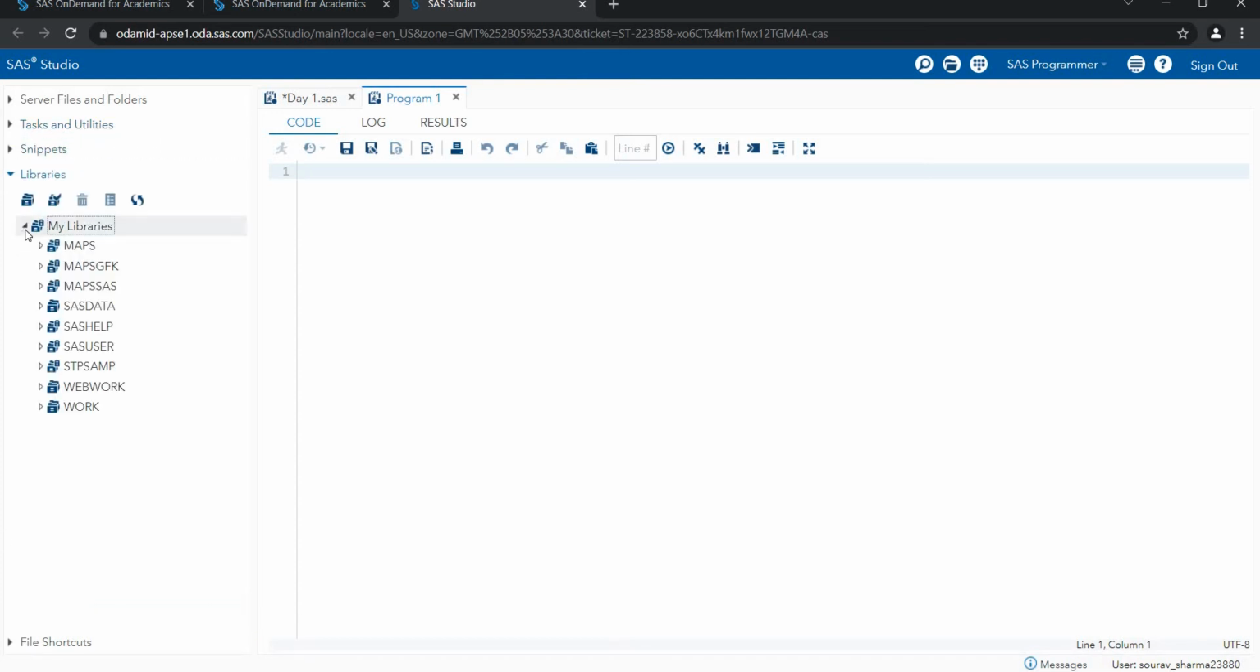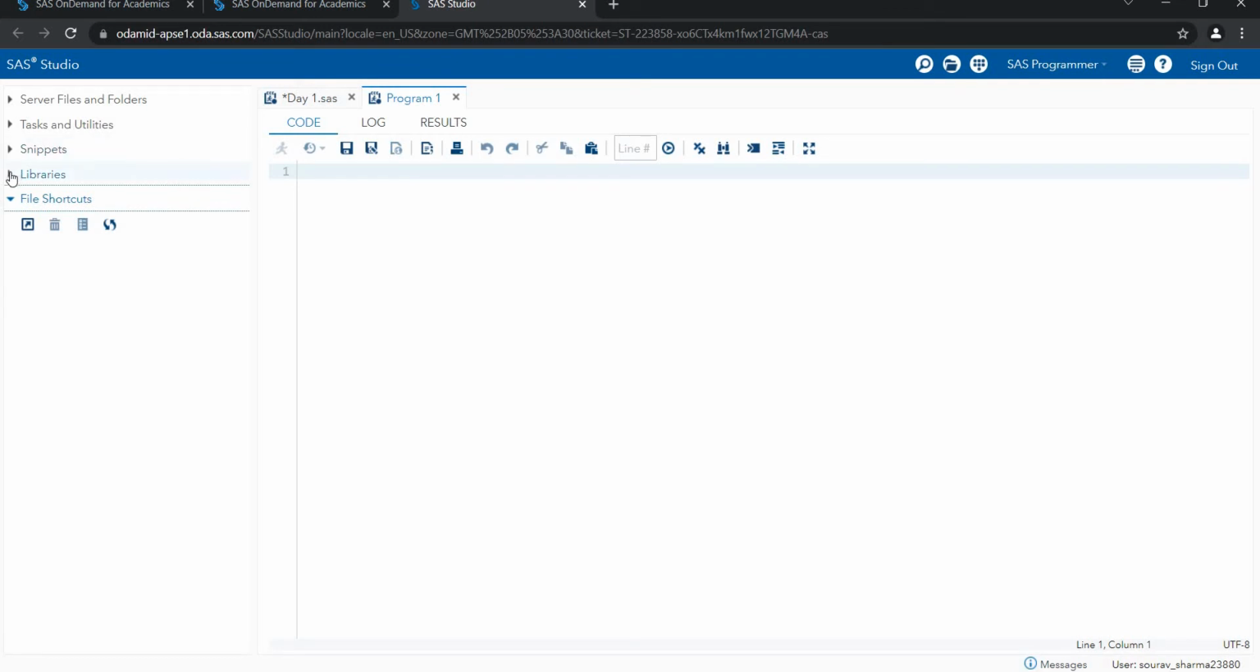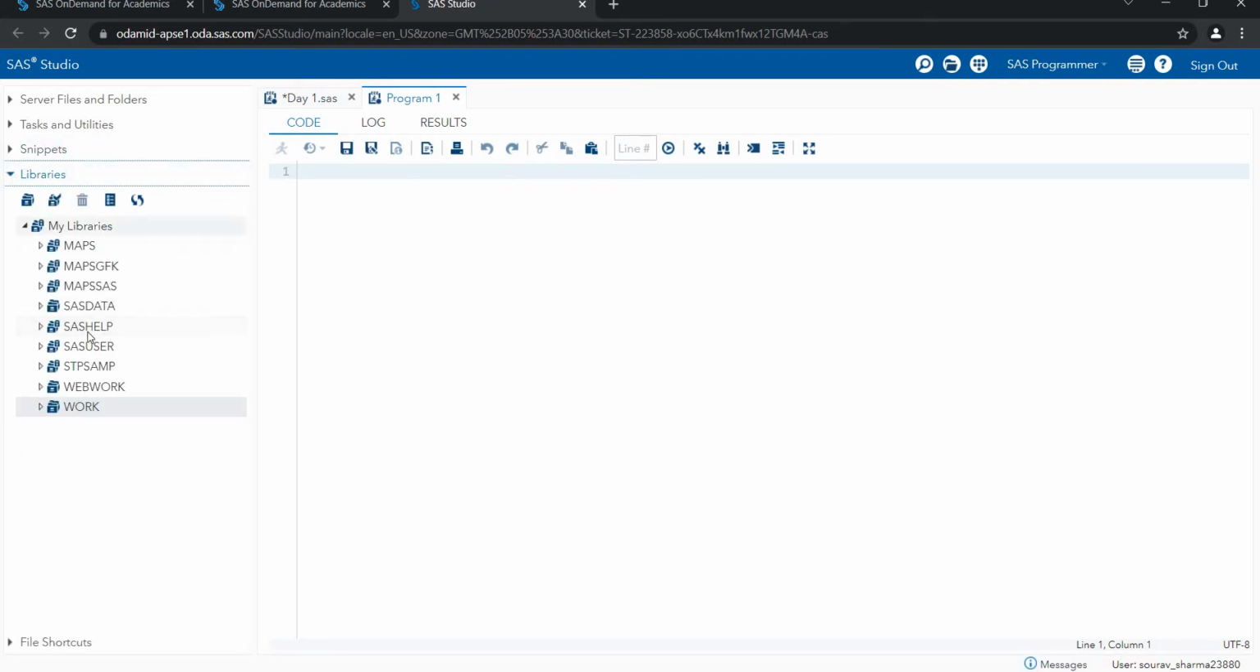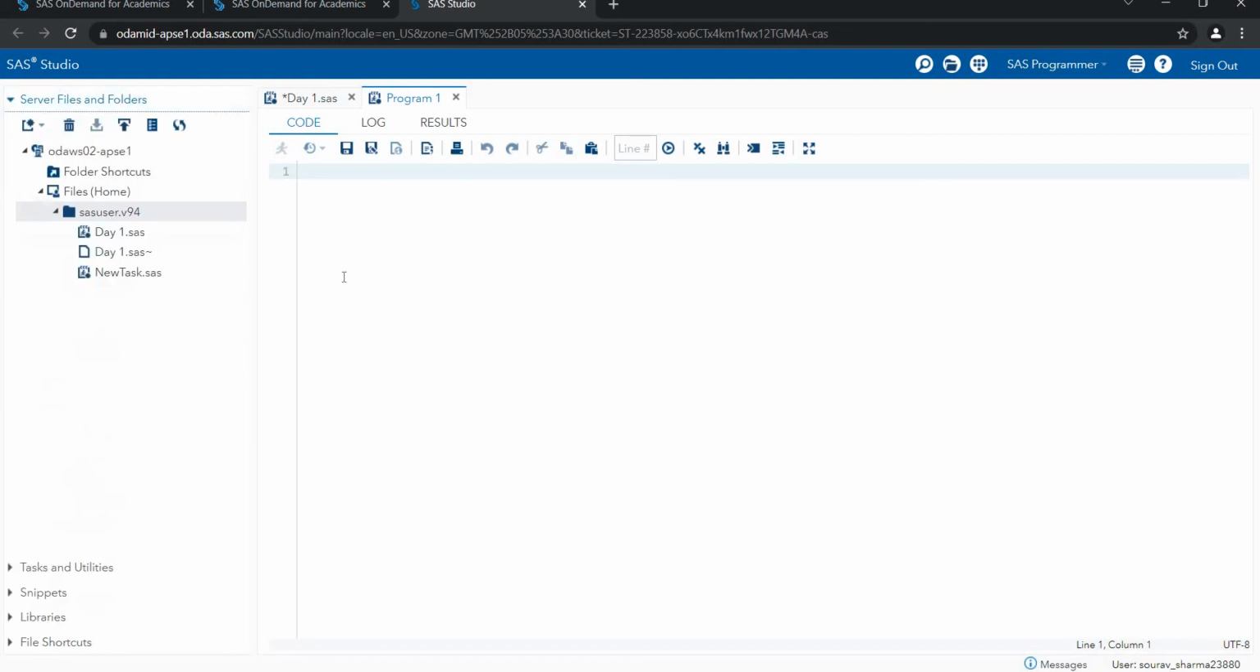So we have two types of libraries. We have the work library, which is the temporary library, and the permanent library. We will see what a library is in the coming sessions. And this is my file shortcuts. You can edit. And this is also some data provided by SAS for practice that is available in these libraries. You can also use this one.